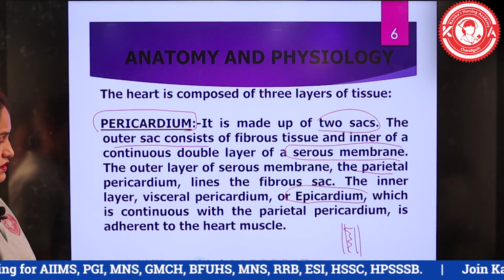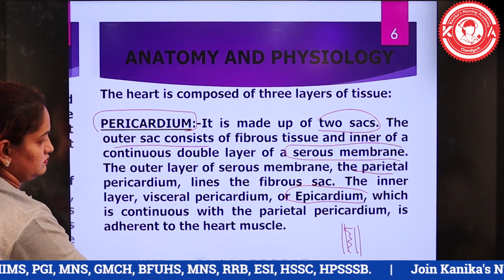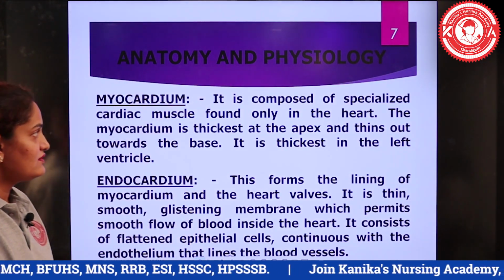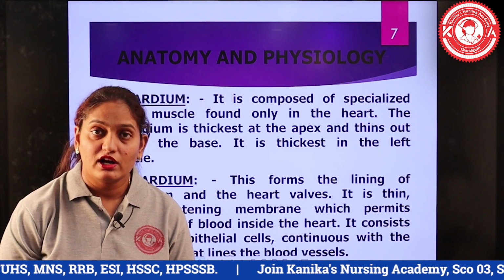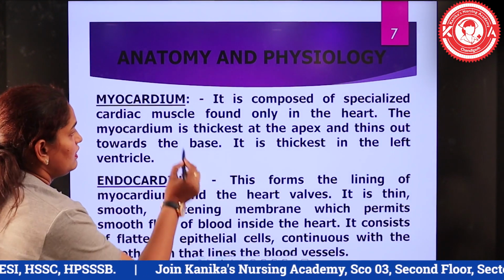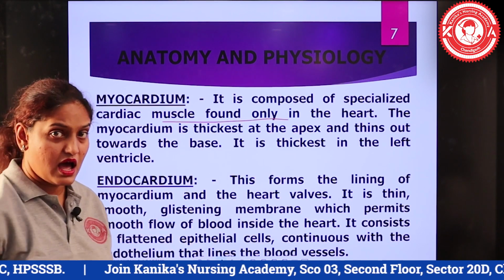Moving ahead, the second or middle layer of the heart is known as the myocardium, and it is composed of specialized cardiac muscles found only in the heart.